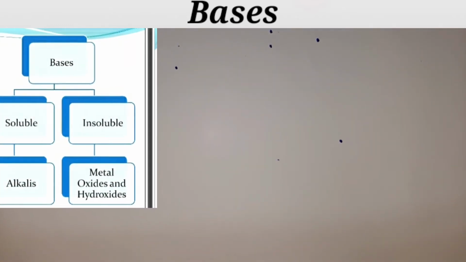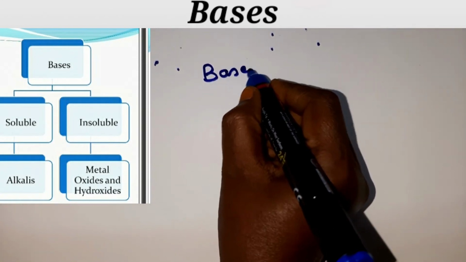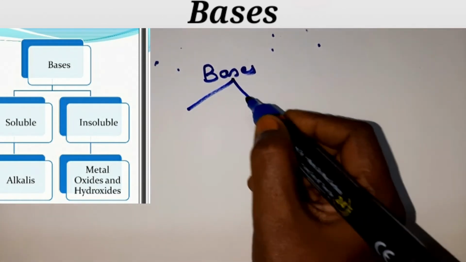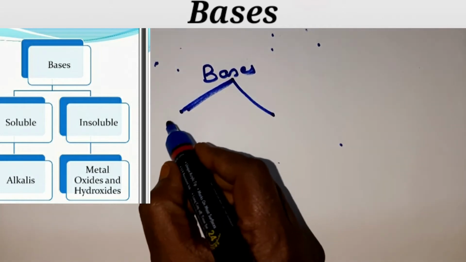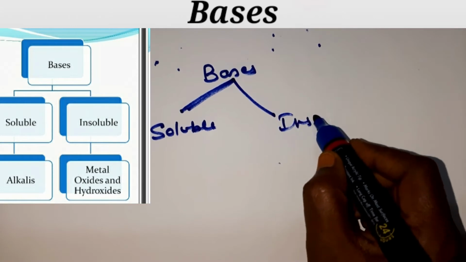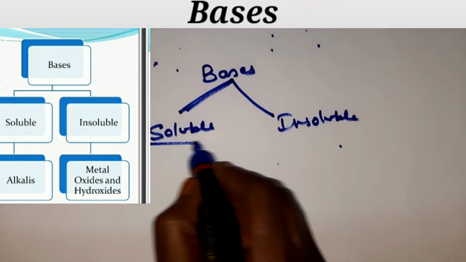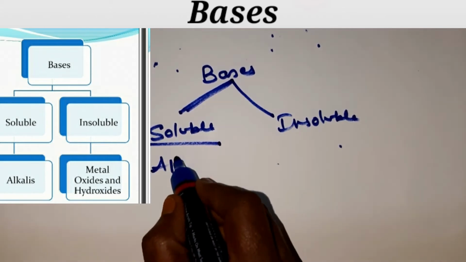You know, children, bases are classified into two types, soluble and insoluble. The family of bases is classified into two types, children: soluble bases and insoluble bases. What are soluble bases, children? Soluble bases are called alkalis.